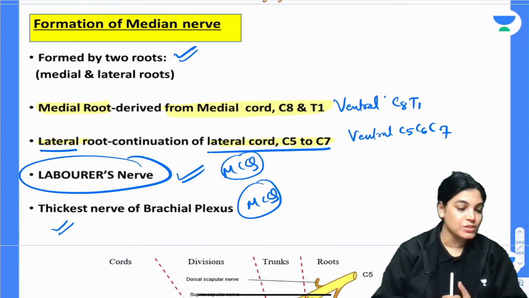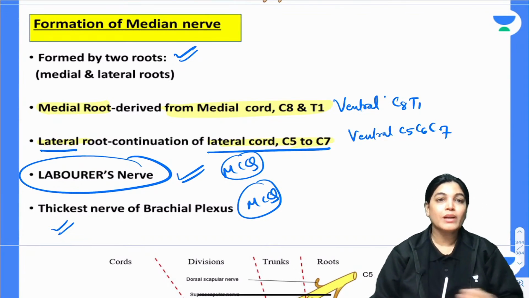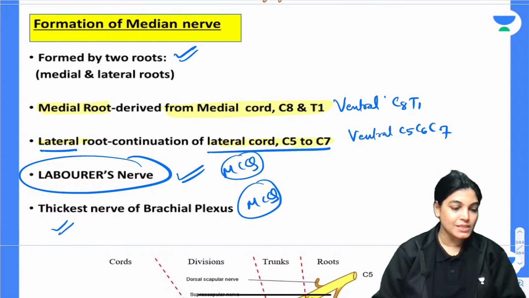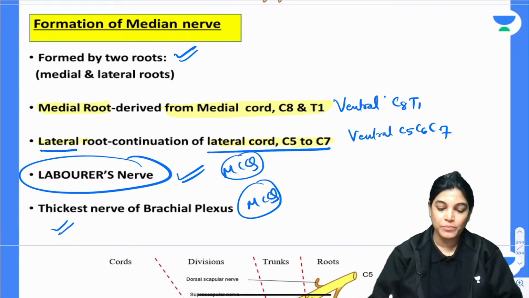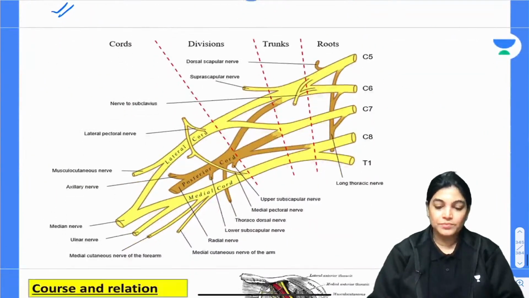Which is the largest nerve of the brachial plexus? Any idea? Which is the largest nerve? The largest nerve is the radial nerve. The thickest nerve is the median nerve.